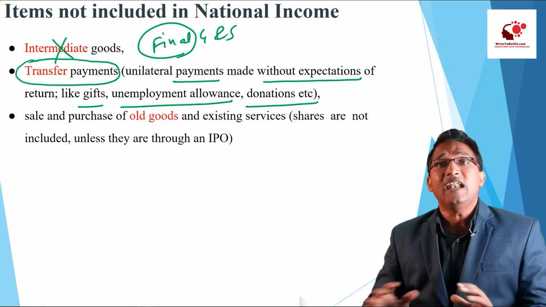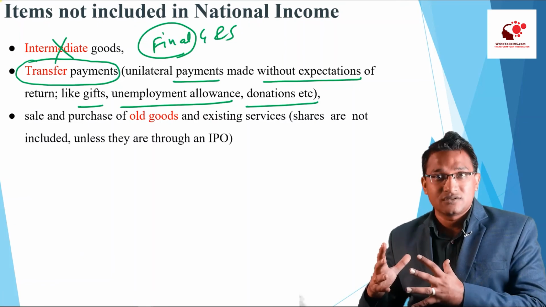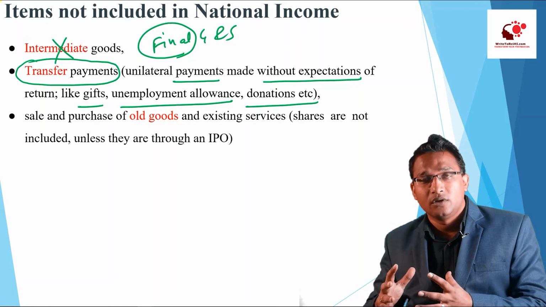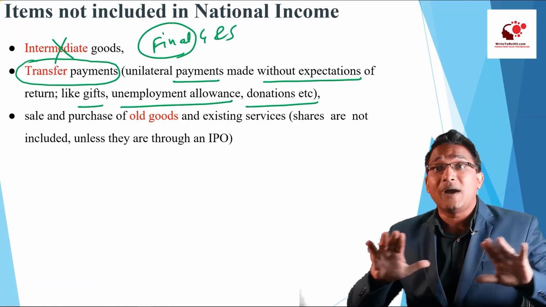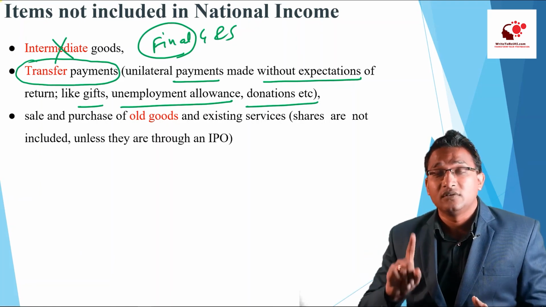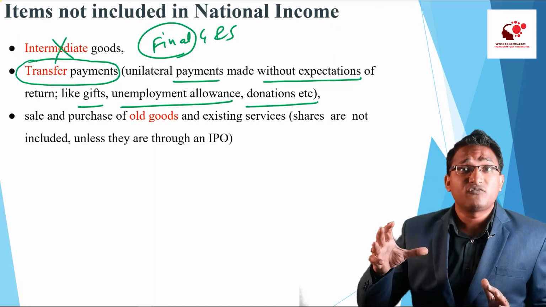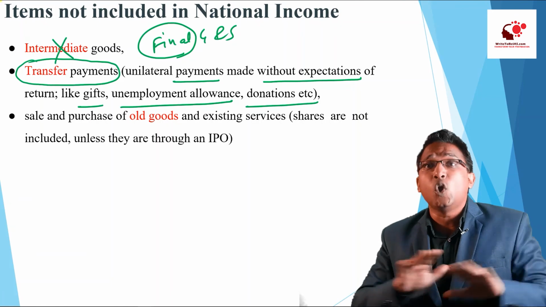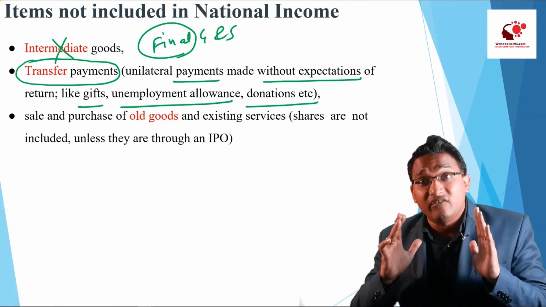Third, the sale and purchase of old goods. Old goods may be an old house, old car, old computer system. So the sale of second-hand goods is not part of the calculation of national income. And why not? Because there is no production happening. It is just a shift of the goods from one place to another place. There is no value addition. Value addition has to be there. Some production activity has to be there.